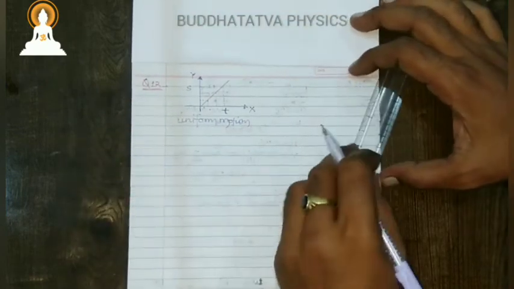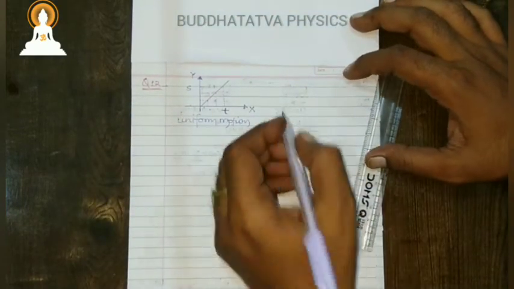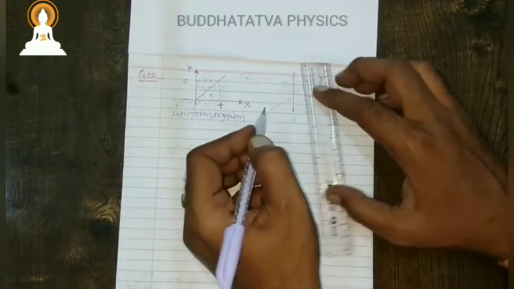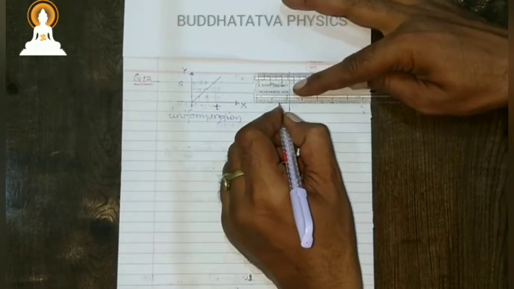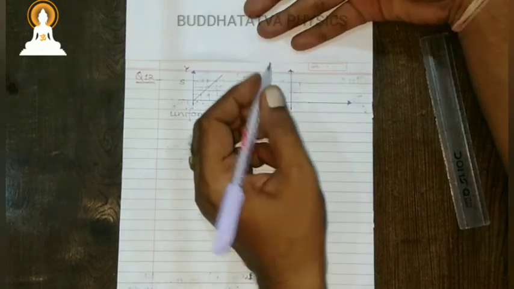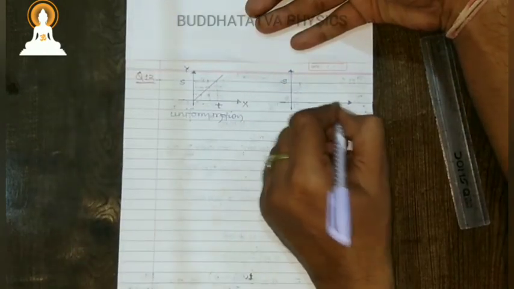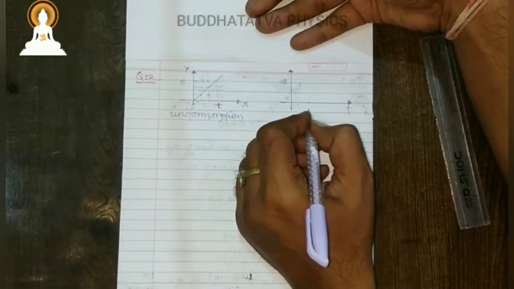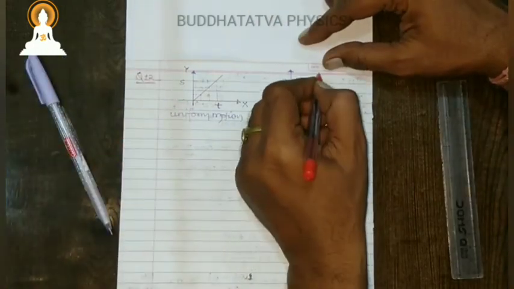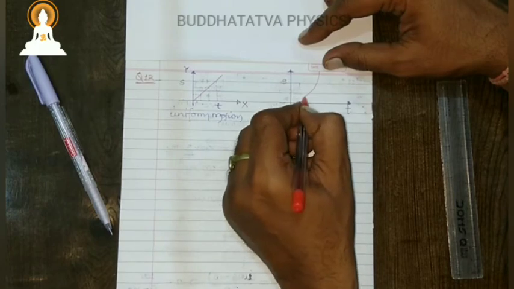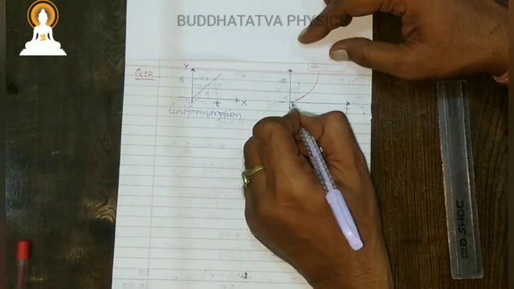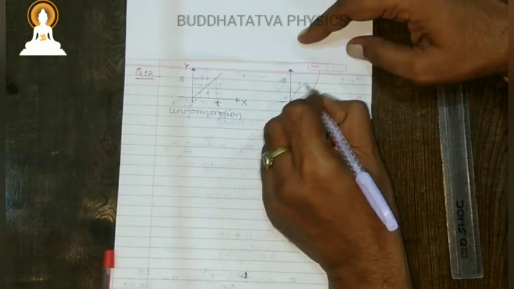Now the second one, non-uniform motion. Non-uniform motion means that in equal intervals of time you are not supposed to get equal distance covered. So this time the graph might be like this, or might be like this.